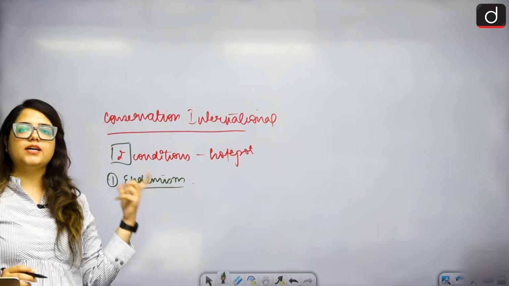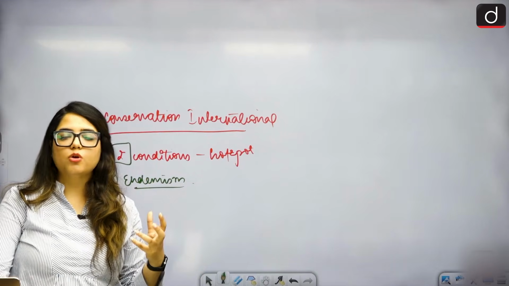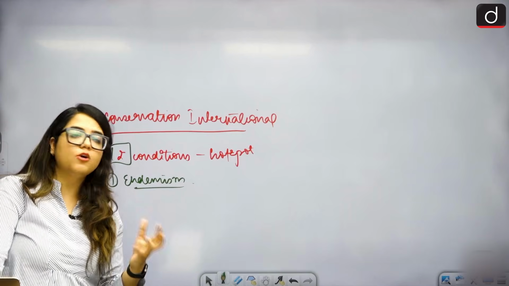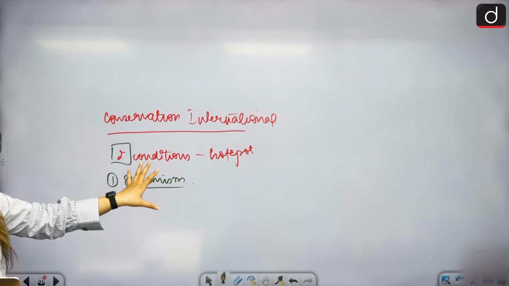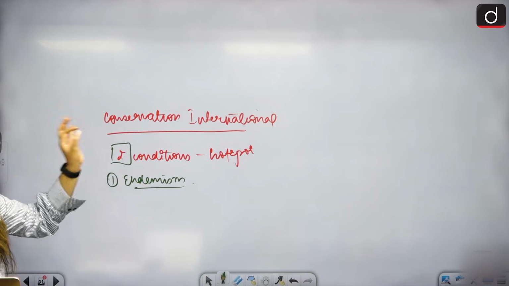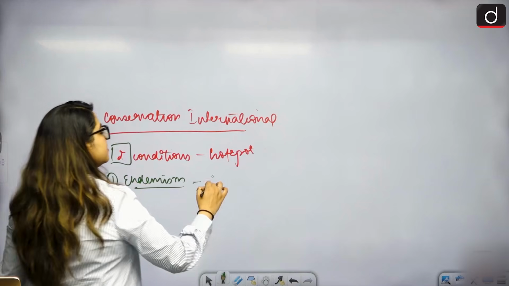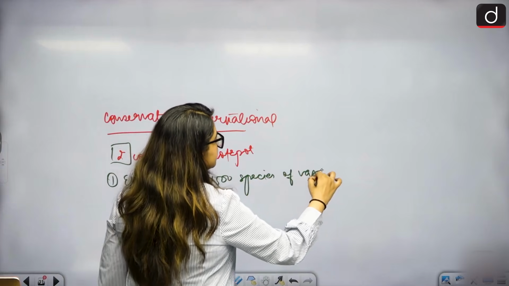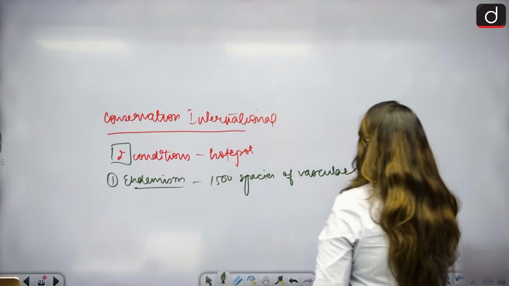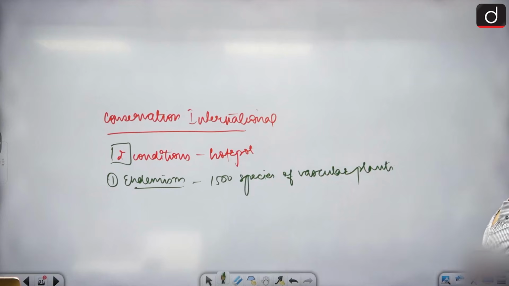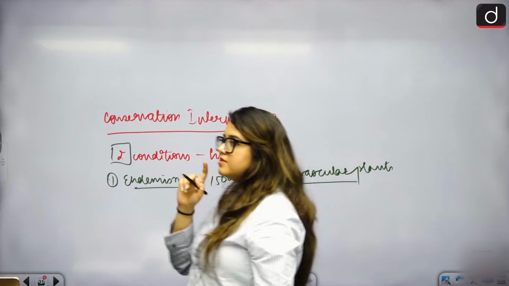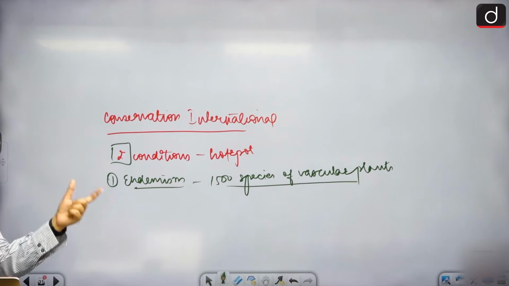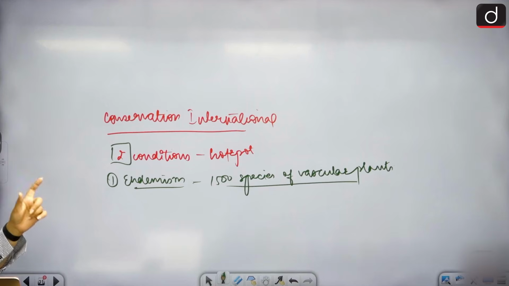What is endemism? That particular area that you want to declare as a hotspot should have species. What kind of species and how many species? That is what endemism is all about. It should contain at least 1500 species of vascular plants. This is the first condition of endemism. Clear? That should not be found anywhere else on earth.